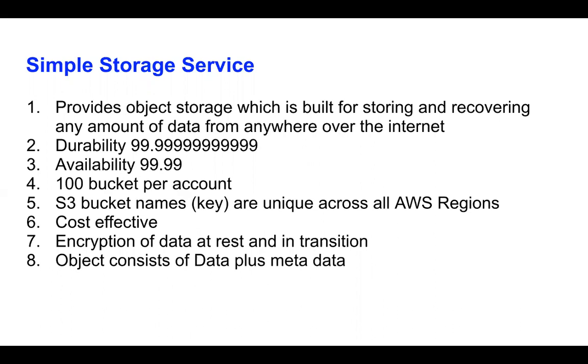Okay. Seventh is encryption of data at rest and in transit. S3 gives you the option to encrypt your data. And the last point is, like I said, you have a bucket which is a kind of folder structure. Under the bucket you add an object. So what exactly is an object? An object is your data plus the metadata about that data. Okay, so let's quickly create one bucket in our account, and try to add an object to it, and we'll go through all these storage classes which we talked about, and the encryption options.